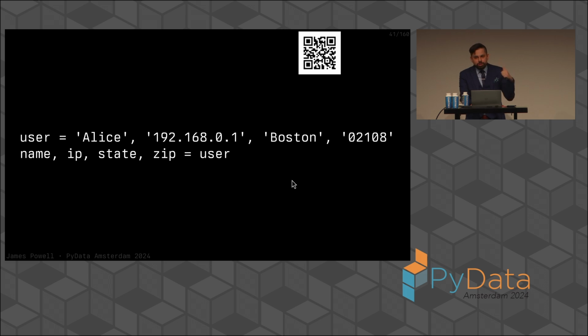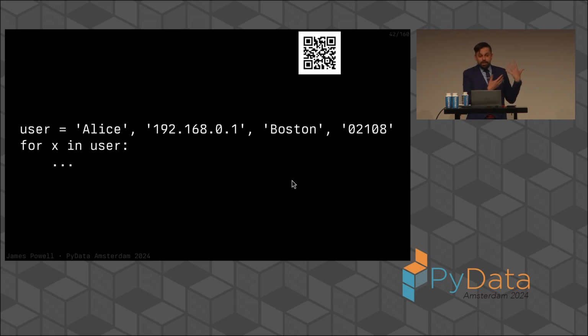This tuple here is strictly homogeneous. They're all strings. But we can't do the same thing to an IP address that we can do to a state, to a zip code, or to a human name. They support very different operations. In fact, this data is strictly homogeneous, but must be treated as though it is heterogeneous. We must treat each of these values, despite being modeled as a string, as though they were different. If we ever saw some code that looped over a tuple like this, it would be very weird. What can we do to every field of a tuple that's the same?